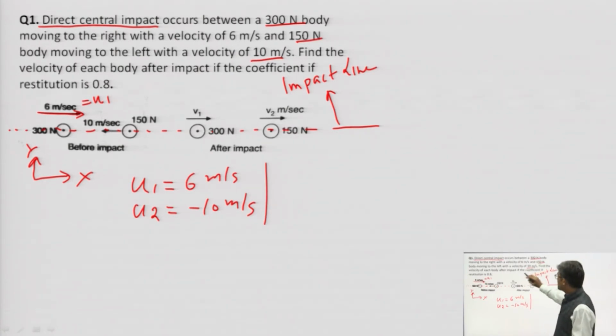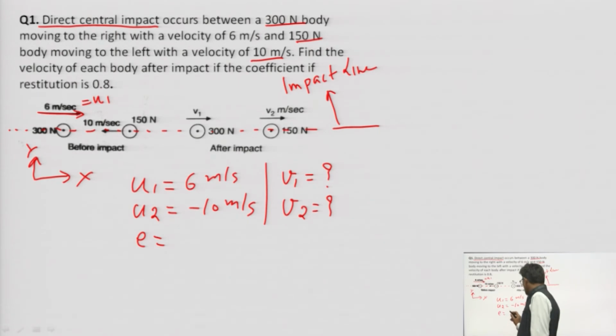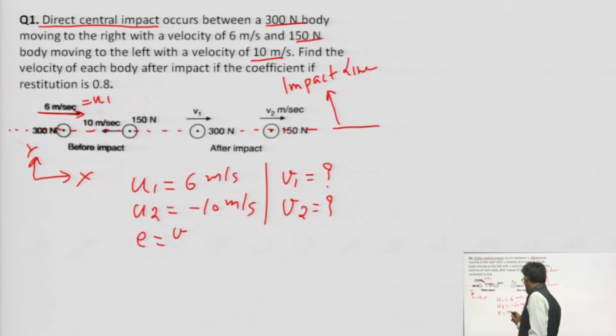We need to find the velocity of each body after impact, meaning we need to find v1 and v2, if the coefficient of restitution is 0.8. The expression for E is (v2 minus v1) divided by (u2 minus u1), which is equal to 0.8.